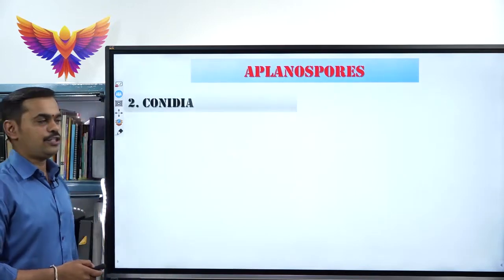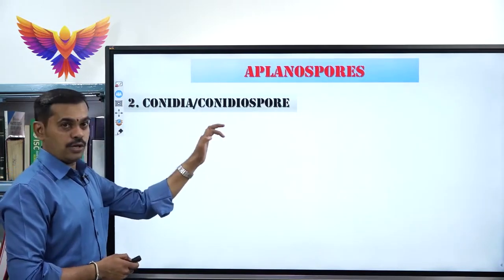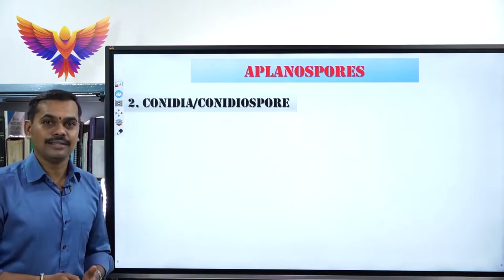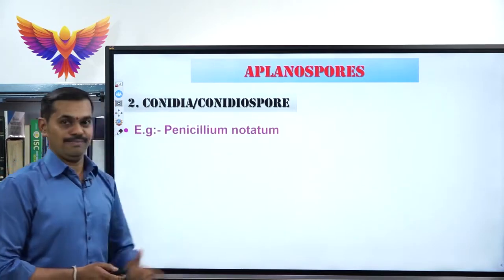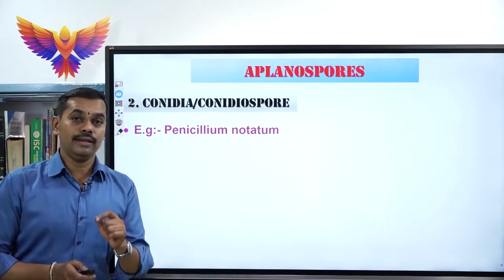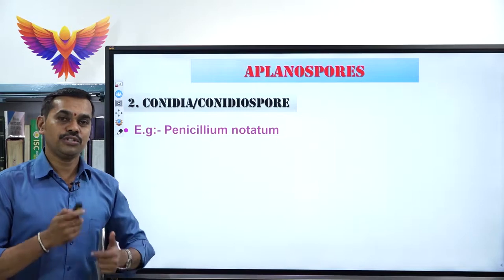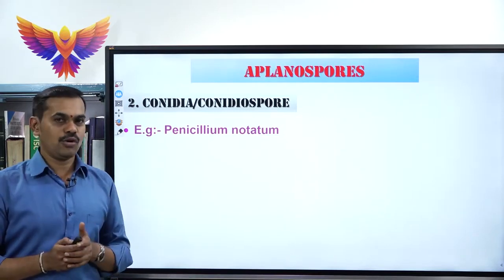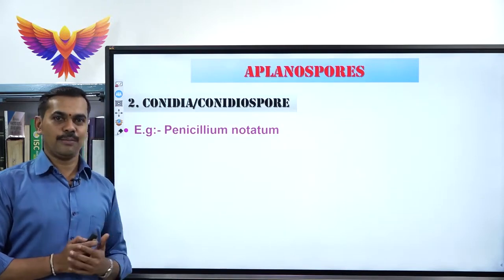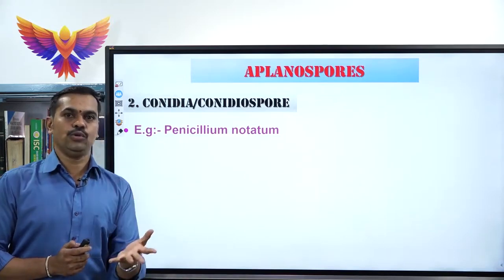Now coming to the next one, which is called conidia or conidiospore. See, conidia or conidiospore is commonly seen in one more fungus, which is called Penicillium notatum. Penicillium notatum, perhaps you might have studied in first PUC itself, under kingdom Mycota. Under kingdom Mycota, there is one more classification called Ascomycetes, because there are four important classifications you might have studied in PU1 under kingdom Mycota: Phycomycetes, Ascomycetes, Basidiomycetes, Deuteromycetes.